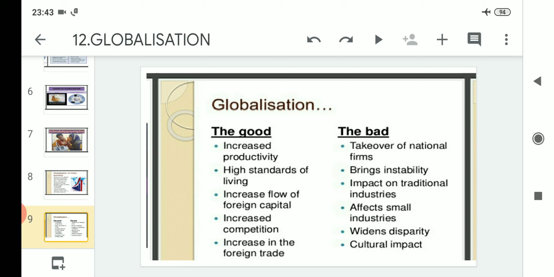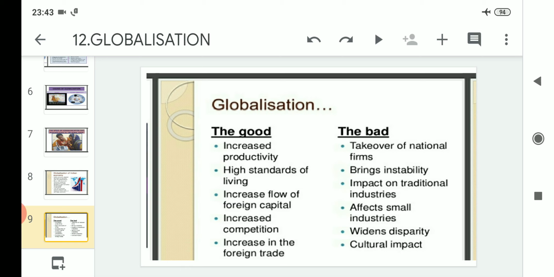Then the impact on traditional industries. Now this is the most critical analysis of the ill effects of globalization, as it has badly affected the traditional industries, like the handloom in India, that are being adversely affected due to the coming of globalization.